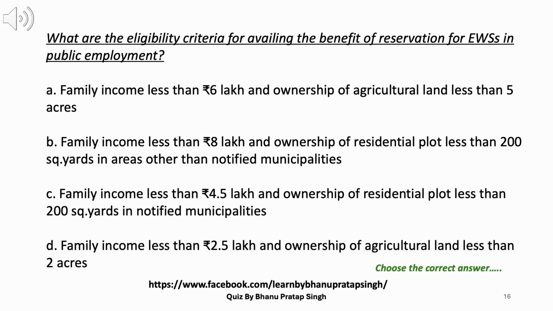C. Family income less than 4.5 lakh rupees and ownership of residential plot less than 200 sq yards in notified municipalities. D. Family income less than 2.5 lakh rupees and ownership of agricultural land less than 2 acres.